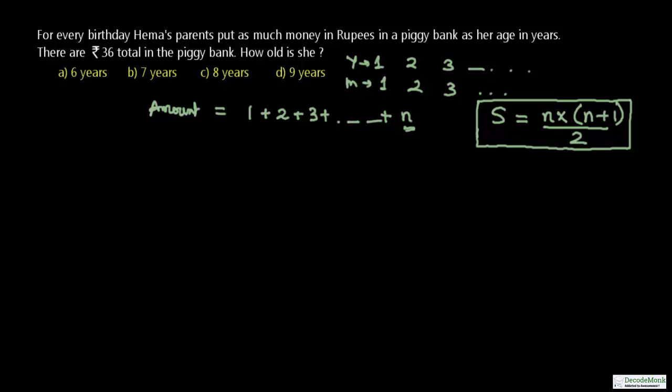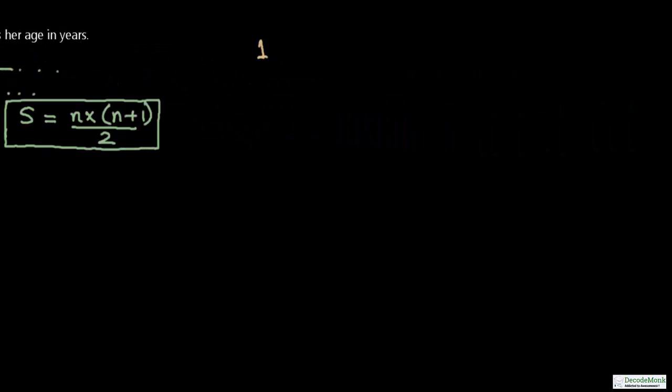Suppose you need to add up to 3. We are adding the series 1 plus 2 plus 3 plus 4 and so on, up to n numbers. Suppose you need to add up to 3: 1 plus 2 is 3, 3 plus 3 is 6. So this is easier, the sum up to 3 is 6.